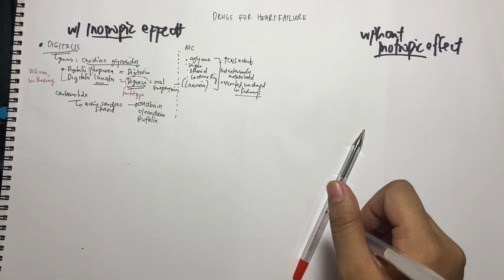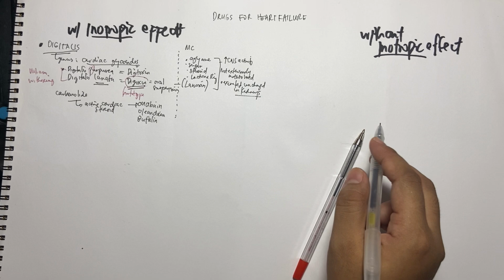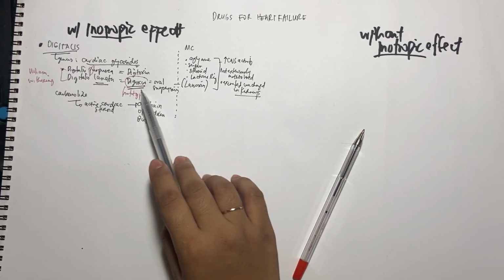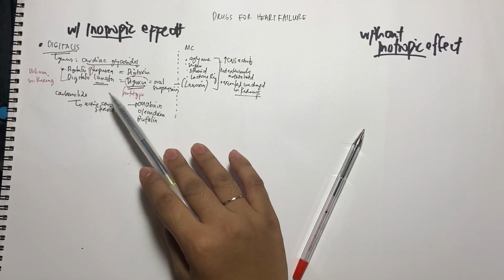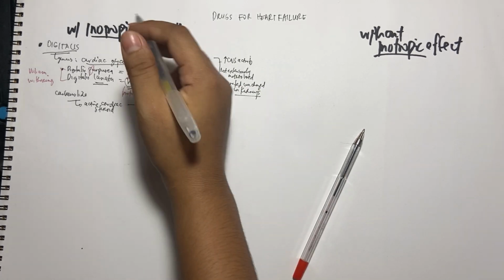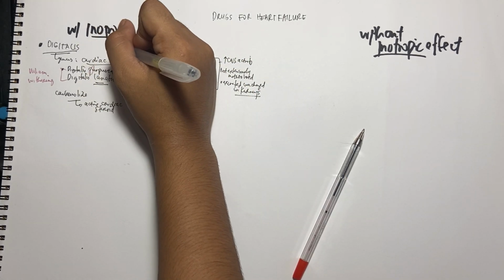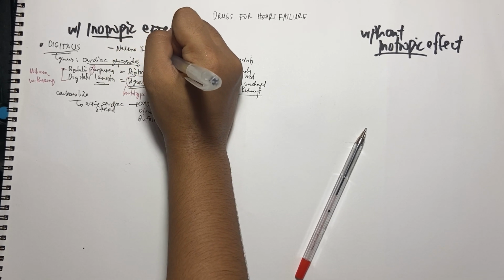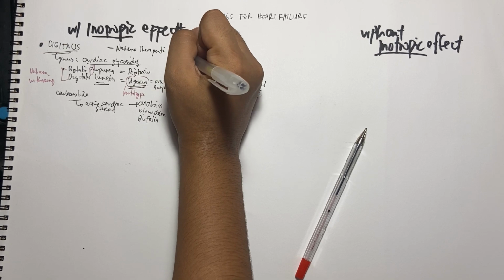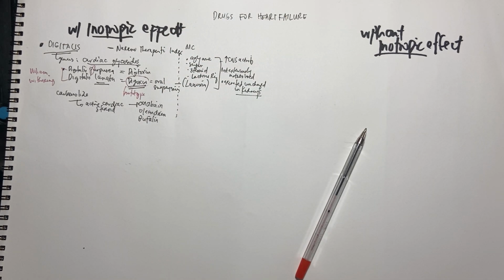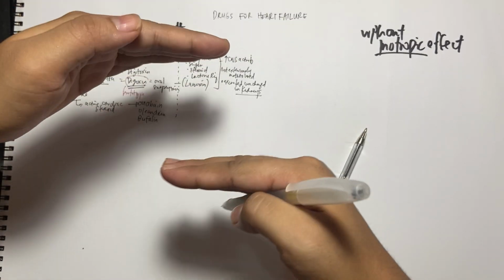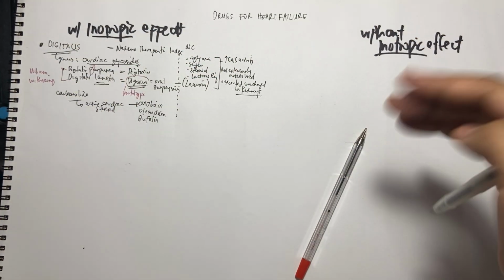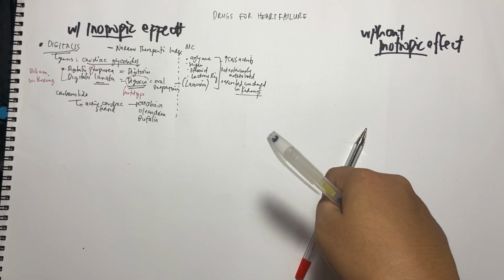Aside from that, because it has a CNS effect, its toxicity is higher. But compared to digitoxin, this one is a little better. And these two drugs have a narrow therapeutic index. What do we mean by that? If the drug level is close to the edge of the therapeutic window, it is very possible for adverse effects to shoot up. So it is difficult if it is not monitored.